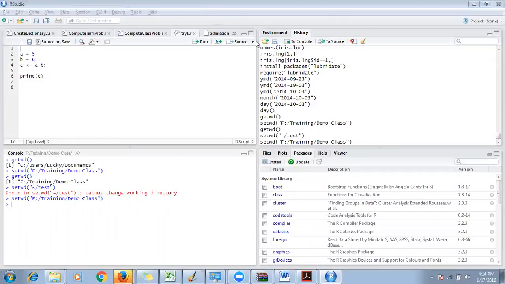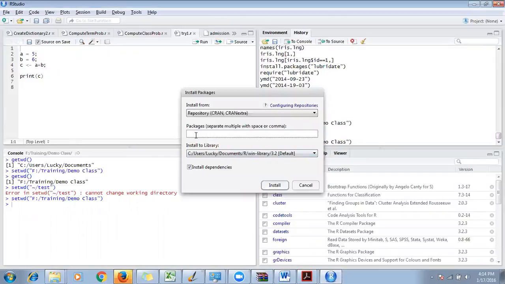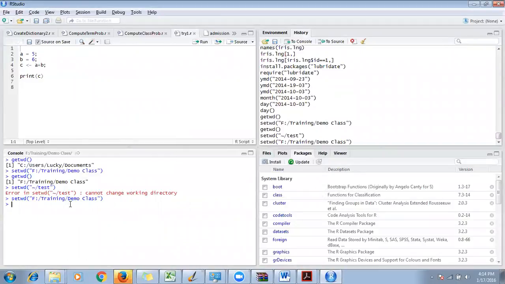If you want to install some package, you can always go here, say install, and write the package name here and say install. There is another way to do it also. Let's say I want to install a package whose name is reshape2. In that case, I am clearing the screen again by pressing Ctrl L.